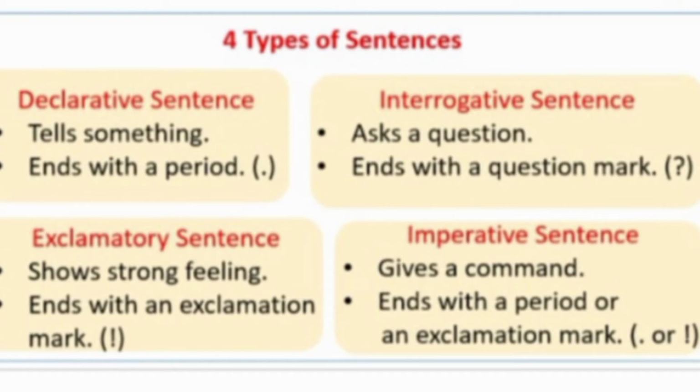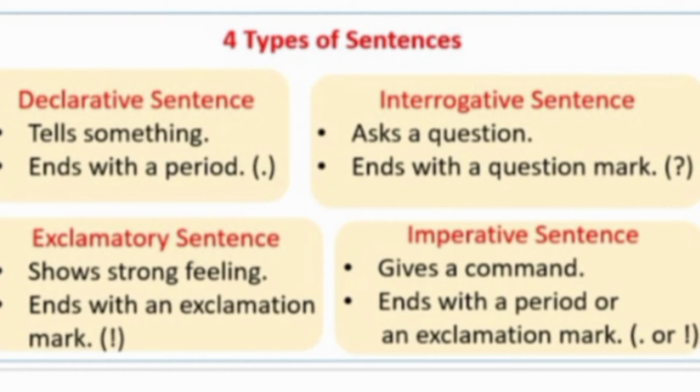Imperative sentences give a command. If someone is ordering, requesting or pleading for anything, these types of sentences come under imperative sentence. And it also ends with a full stop or an exclamation mark. Both are fine, anyone will be there.